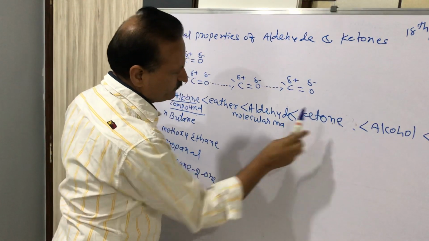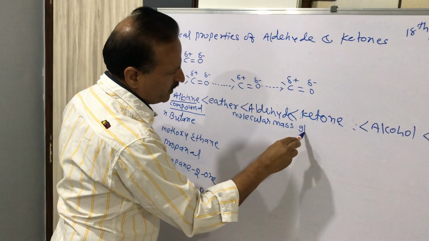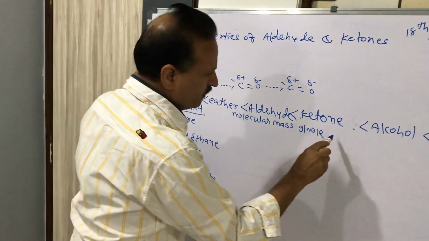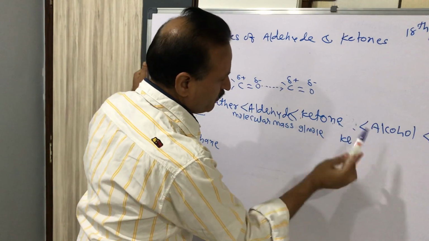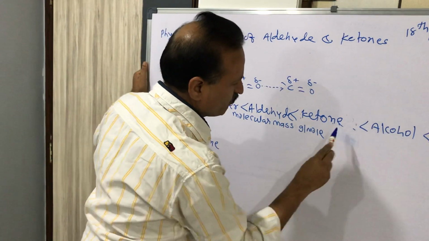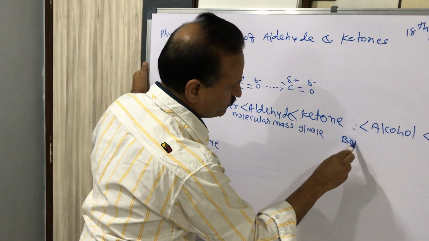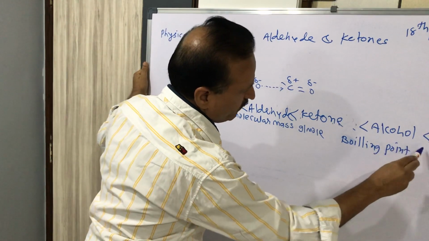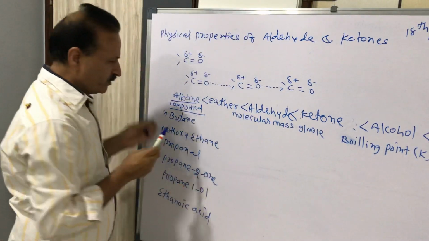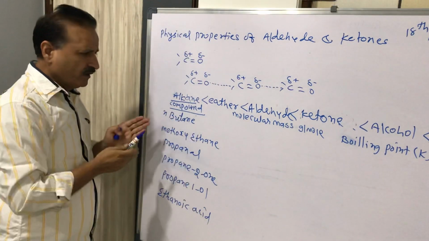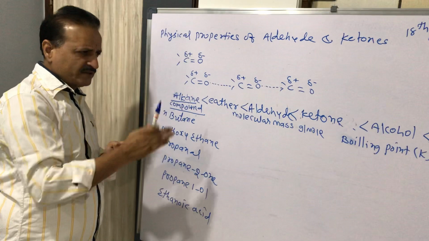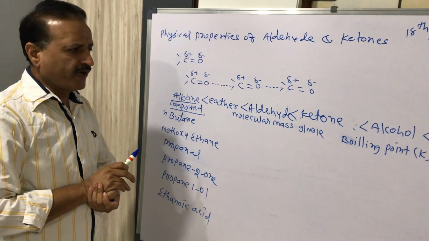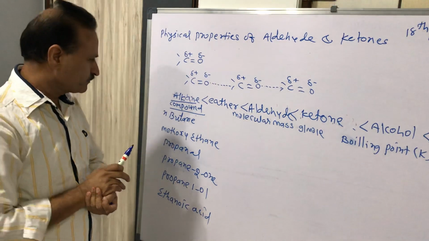Molecular mass, gram per mole, and then we have Kelvin, which means the boiling point in Kelvin. So now we are discussing all the molecular masses, and then we will have the different boiling points in increasing order.